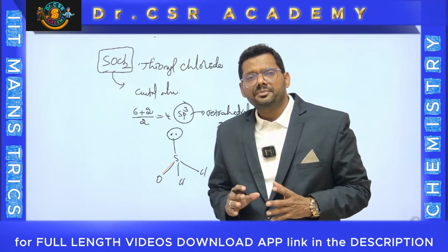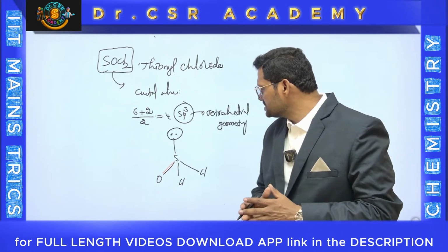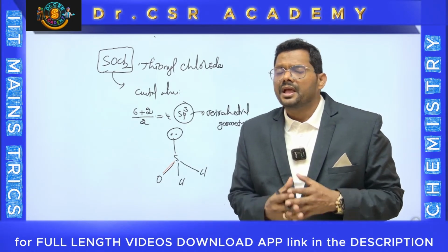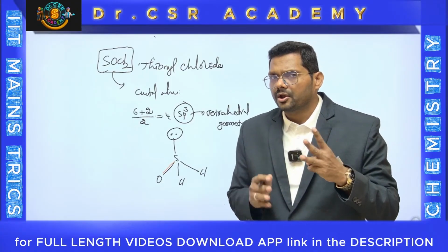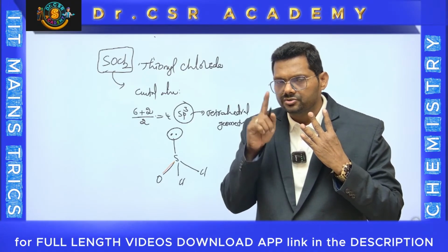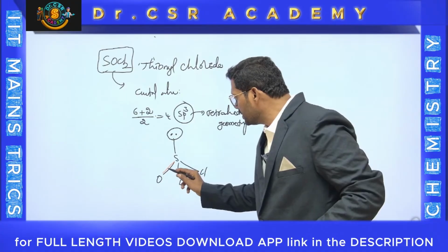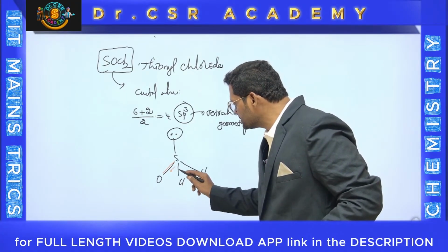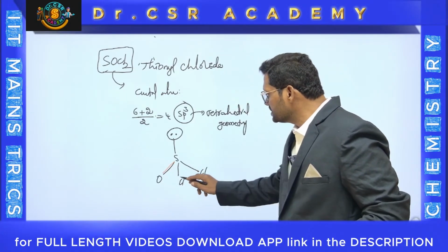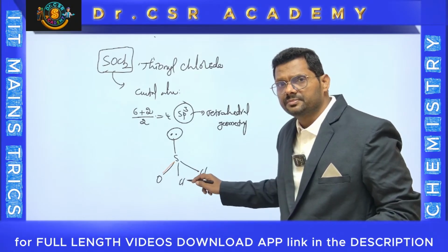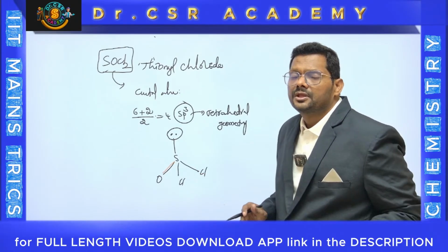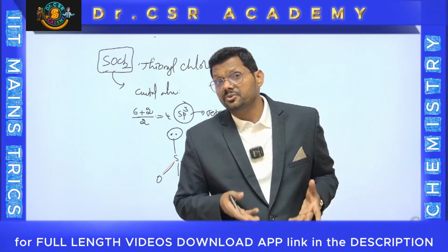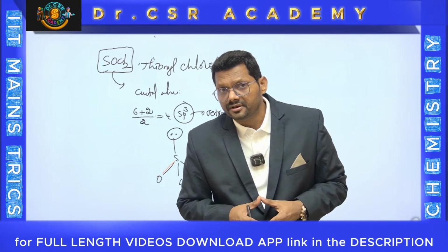Now, suppose anybody asks, how many bond pairs are there in SOCl2? Actually, bond pairs are 3 and not 4. 4 is wrong, 3 is correct, because only sigma bonds are called bond pairs. There is 1 sigma bond here, and this is also 1 sigma, another sigma. So totally 3 sigma bonds. You may ask, the pi bond is also a bond, why are you not counting it as a bond pair?